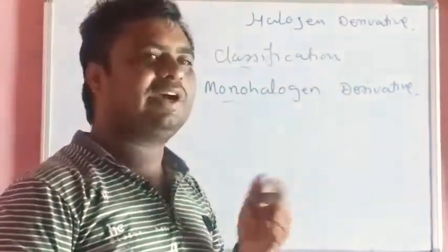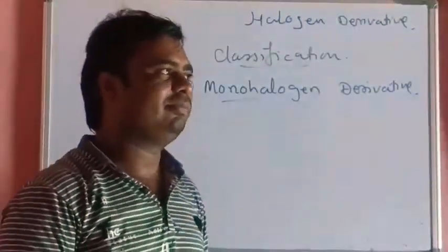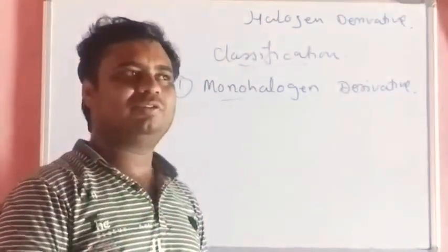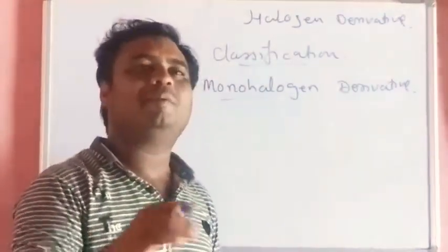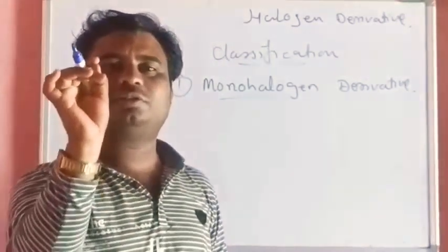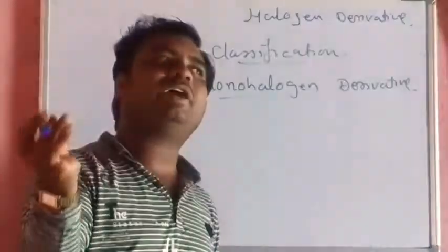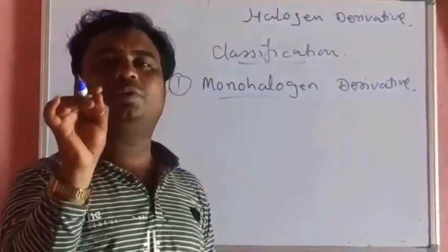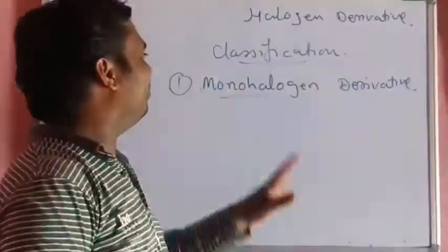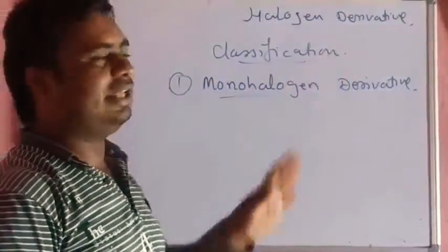So how will you define it? The organic compound which is obtained by the replacement of only one hydrogen atom from the corresponding hydrocarbon by only one halogen atom is called a monohalogen derivative.